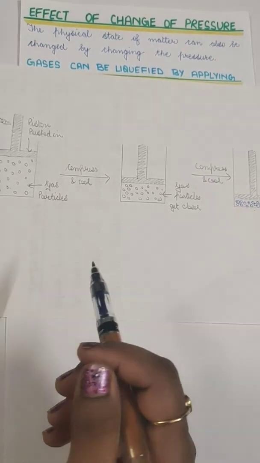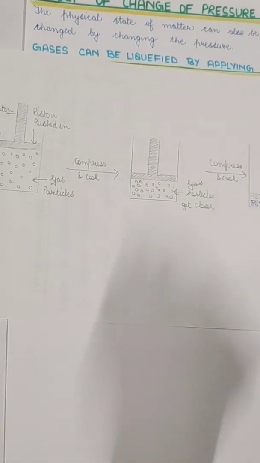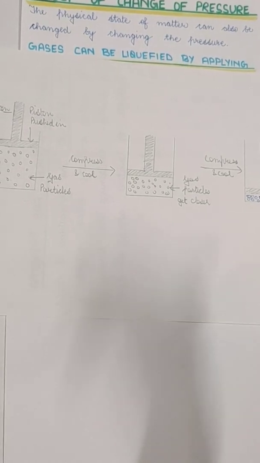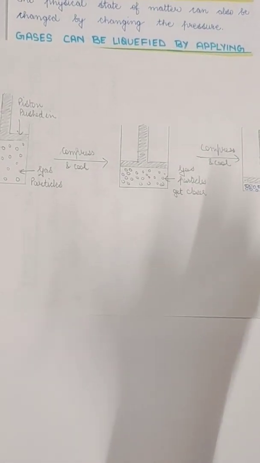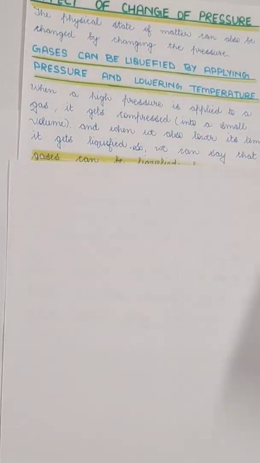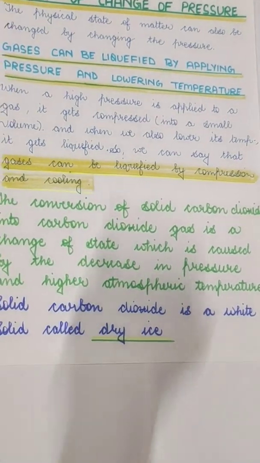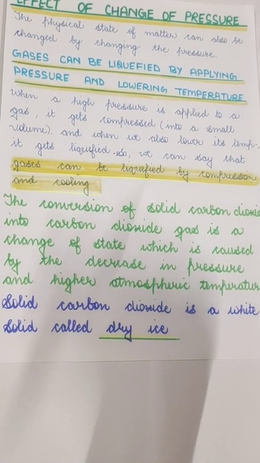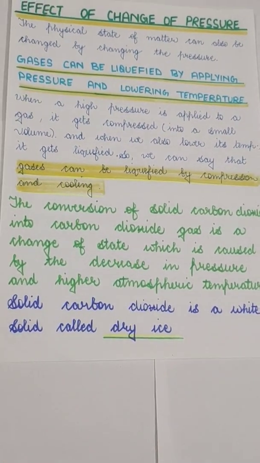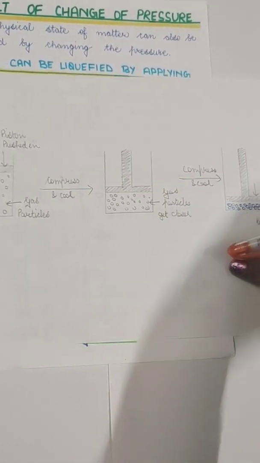Also it sometimes happens that there is a chamber in which the compressed gas is coiled. Then we have to apply very cold water to it, and that is how the gases are liquefied. So when high pressure is applied to any gas, it gets compressed into a small volume. That means the volume becomes small. Here the volume was high and here the volume becomes very, very small. So the volume decreases.